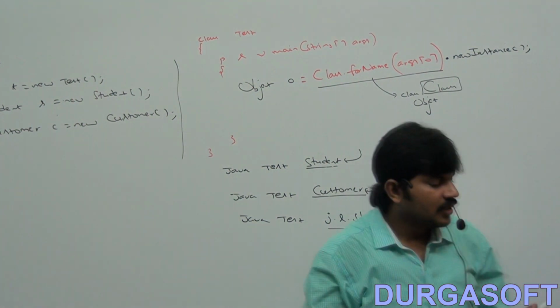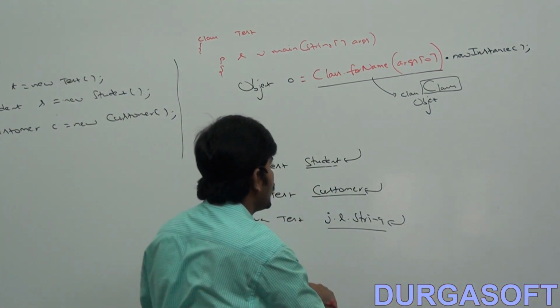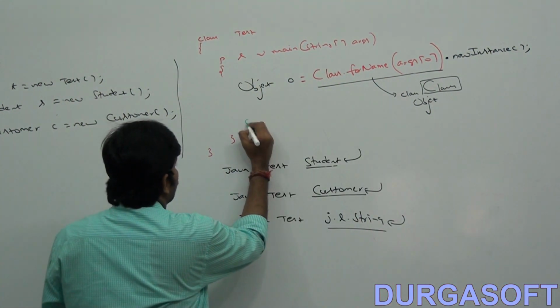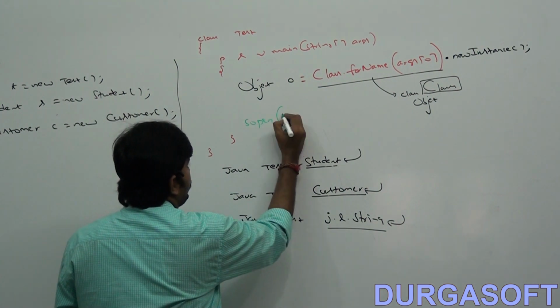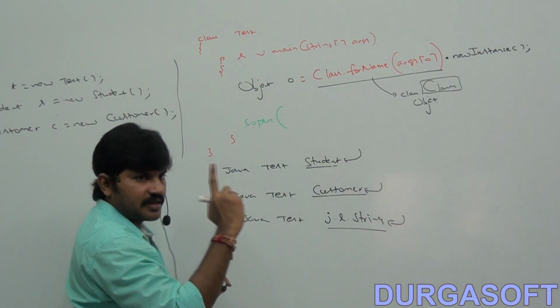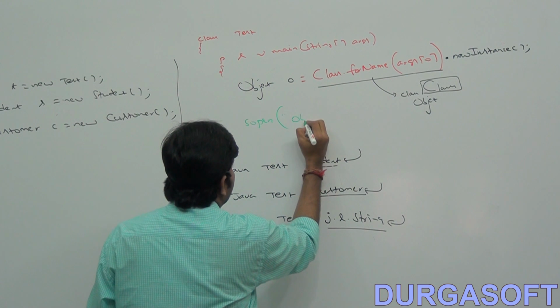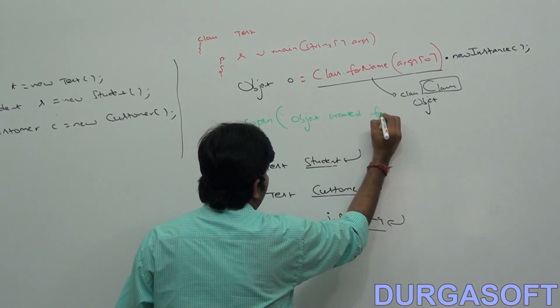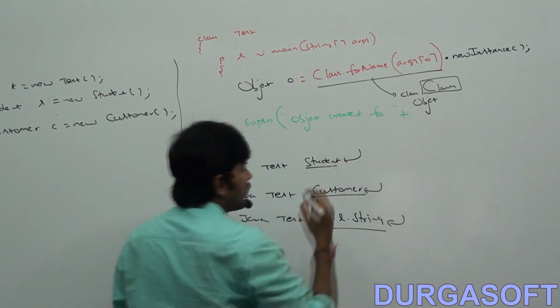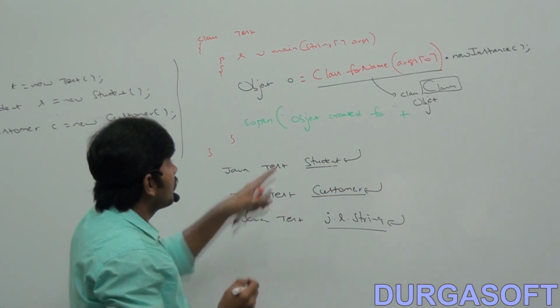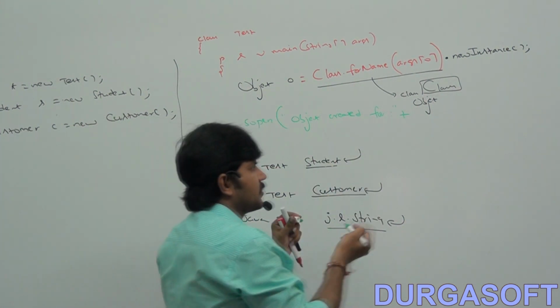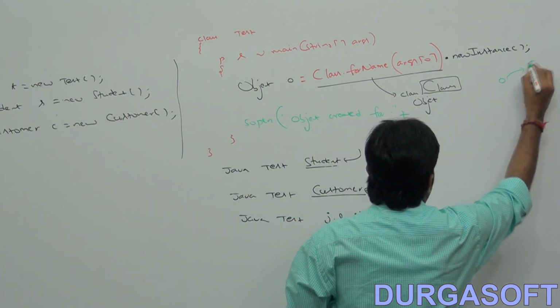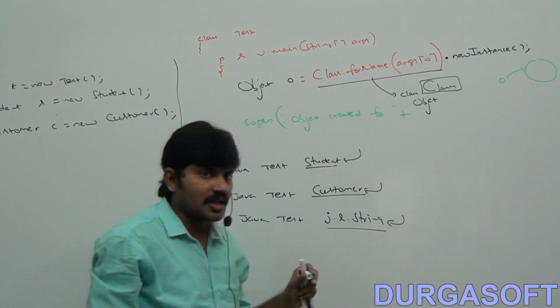Look at this, sir. I want to add one more line: System.out.println, object created for the class. If you know the object reference, how do you print the corresponding class name?